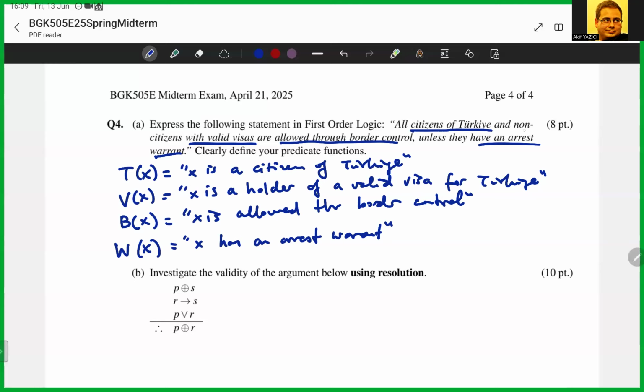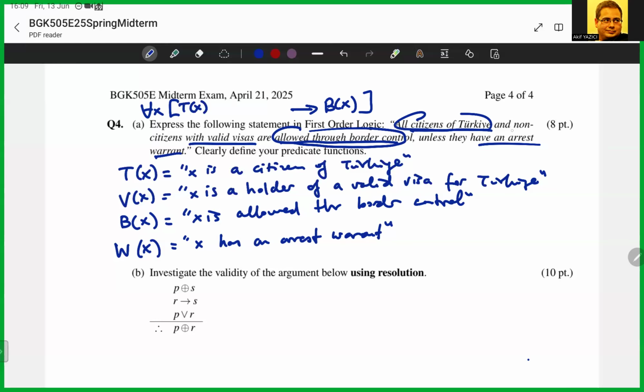So this and this people are allowed through border control. So this is the main thing. So if you satisfy this or this or this, then you will be allowed. So this is sort of an implication. Therefore, I'm going to write for all X, something will allow you to be allowed to border control. So something will imply B of X. And that something, what is that something? Well, number one, all citizens of Turkey. If you are a citizen, you are allowed. So T of X.